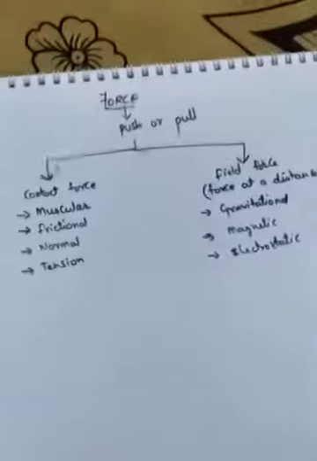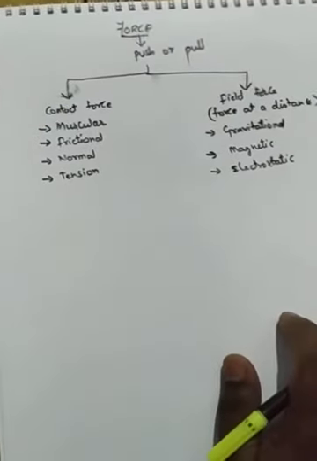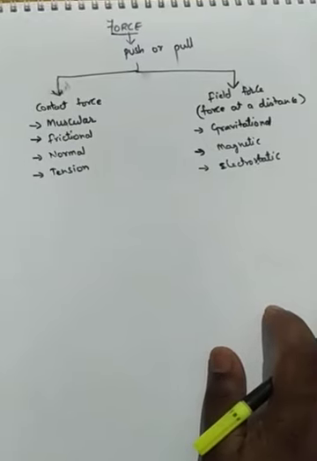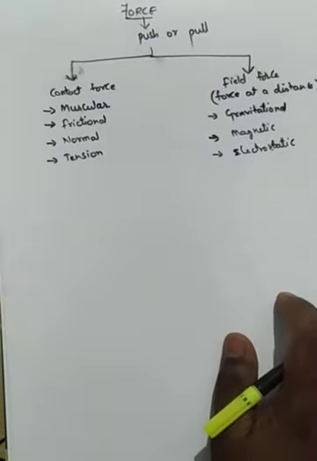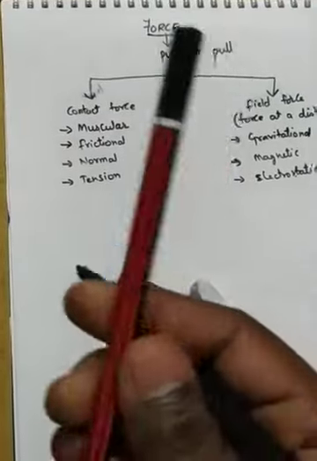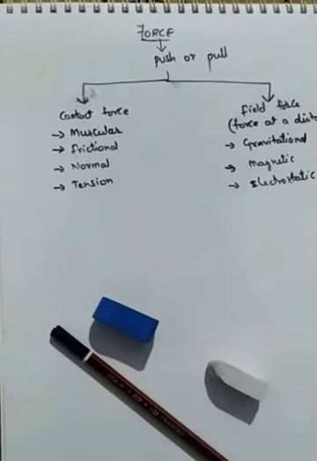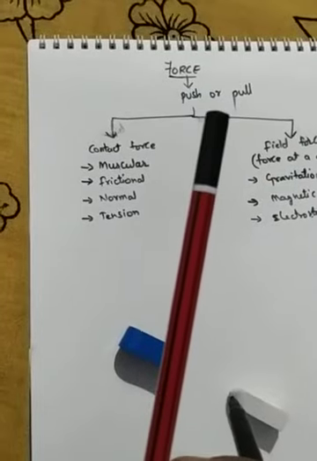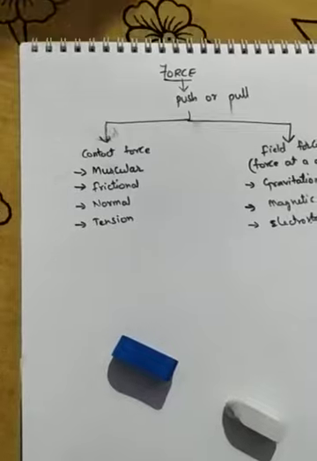Why did the eraser not go till the end? Why has it stopped in the middle? Because the eraser is stopped by some unknown force. Among these three objects, all three are sliding. The pencil has gone a long distance because the pencil is a little bit smooth when compared with the sharpener and the eraser, right? Because it is smooth, the force acting between the book and the pencil is less.